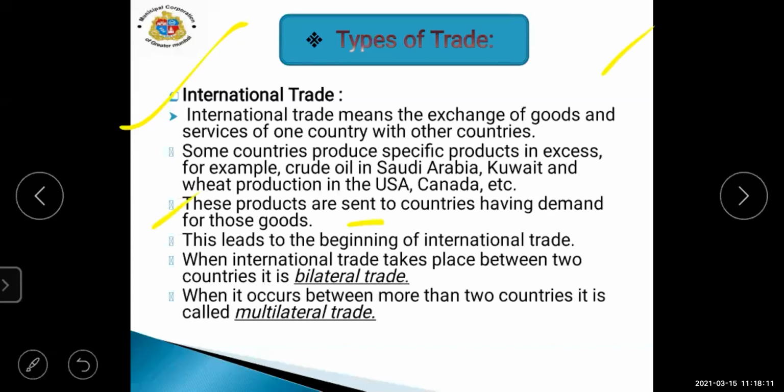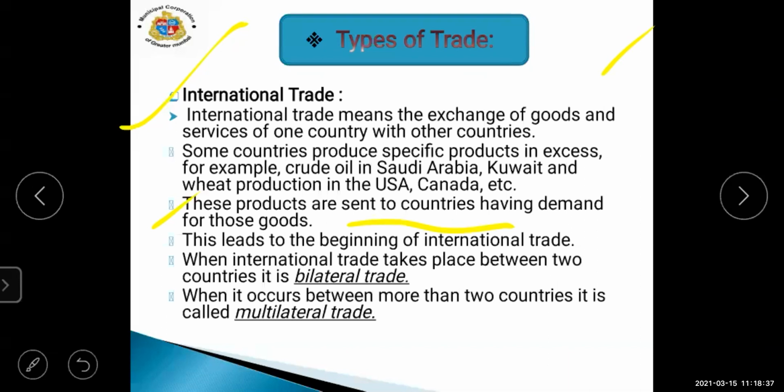These products are sent to countries having demand for those goods. If another country wants crude oil, then the government will demand crude oil, and from there we fulfil our demands. This leads to the beginning of international trade.